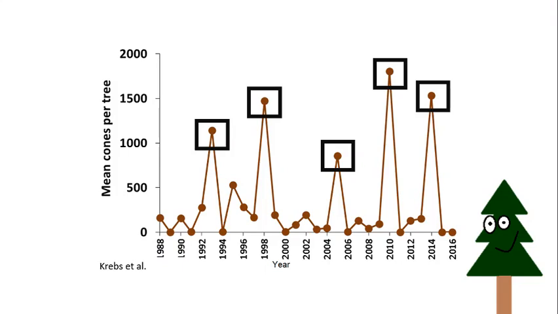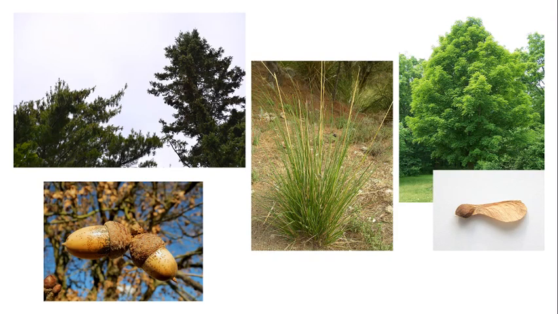While this term may be new to you, mass seeding is a pretty common reproductive strategy used by perennial plants, and you may actually be familiar with some species that exhibit these mast years.